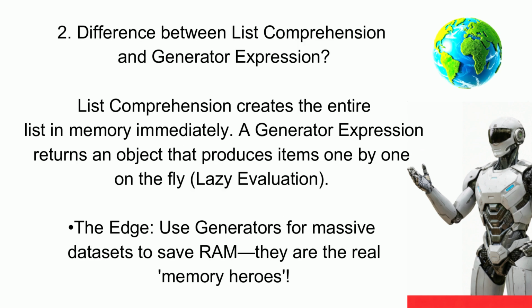2. Difference between list comprehension and generator expression. Answer: List comprehension creates the entire list in memory immediately. A generator expression returns an object that produces items one by one on the fly, lazy evaluation. The edge: use generators for massive datasets to save RAM. They are the real memory heroes.